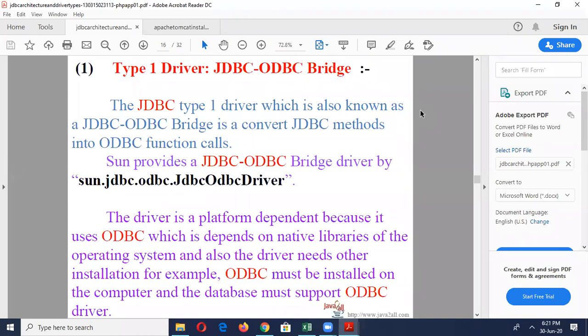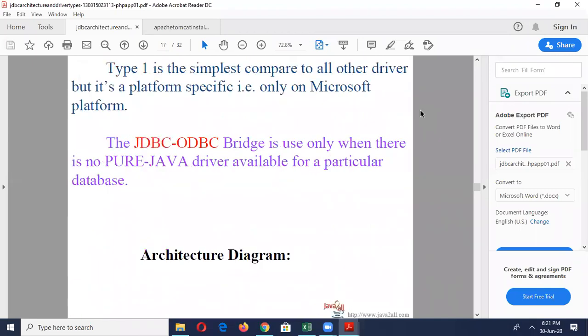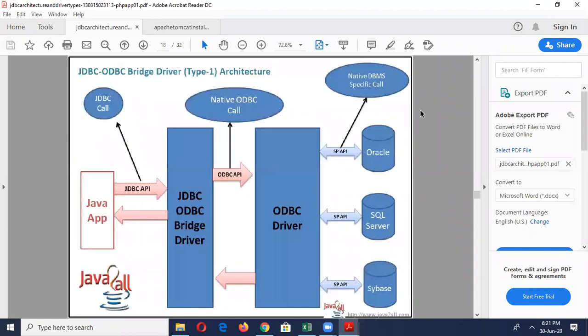The advantages of the type 3 driver are that there is no need for the vendor database library on the client machine, because the middleware is database independent and communicates with the client. The type 3 driver can be used in any web application as well as on the internet because there is no software requirement on the client side.